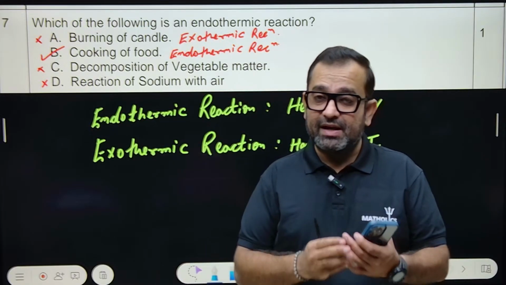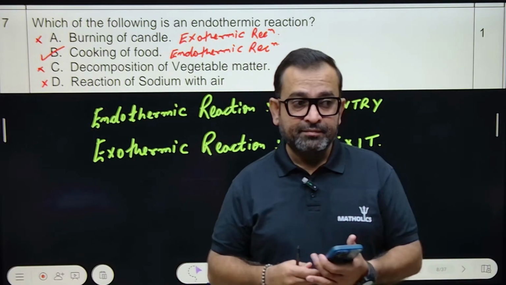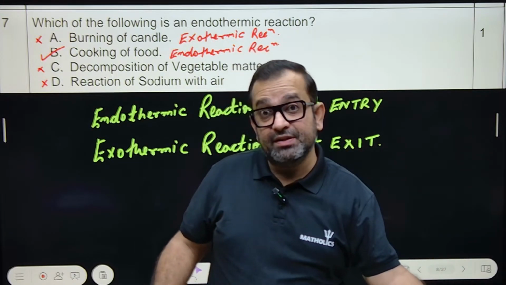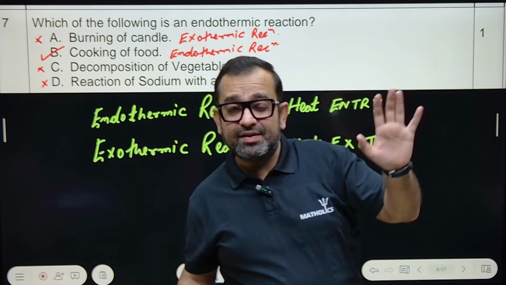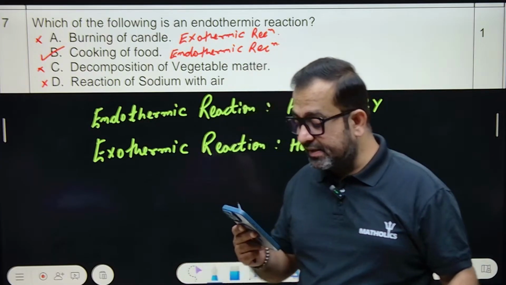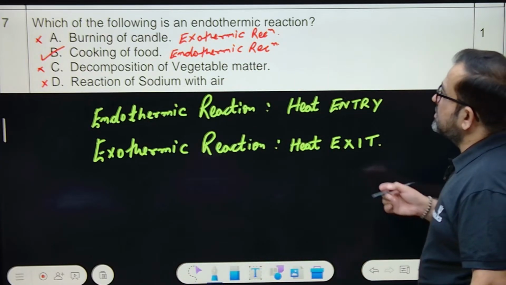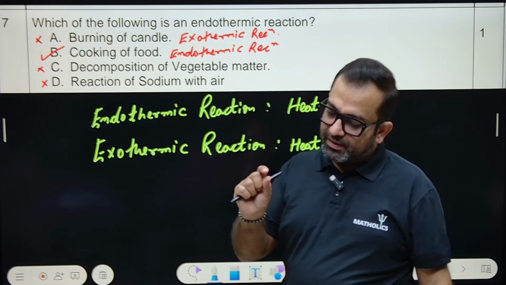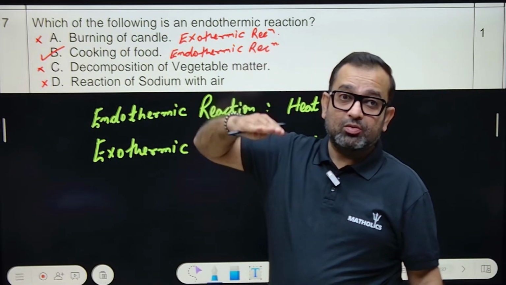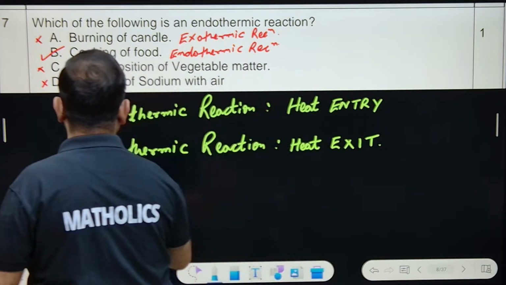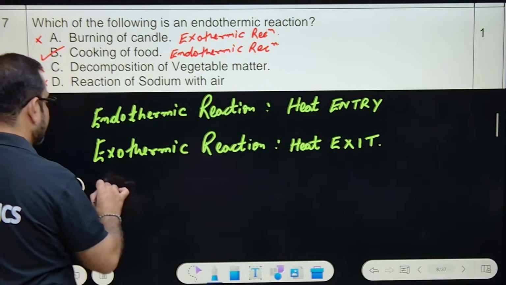If some reaction is there, and the apparatus is getting heated up, if its temperature is rising, that means this reaction is exothermic. Heat is being released. Okay, so which of the following is endothermic? Burning of candle. You burn a candle and after that a large amount of heat is released. Yes or no? Option A, we are discussing burning a candle.